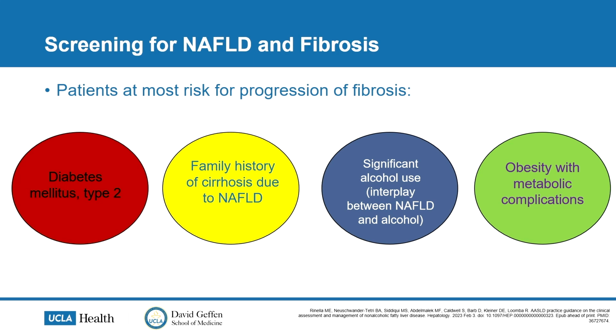It's interesting, even though this is non-alcoholic fatty liver, patients with significant alcohol use should be screened as well, since we know that a lot of patients do have metabolic syndrome or metabolic comorbidities. And there is a significant interplay between alcohol and non-alcoholic fatty liver disease that also leads to a more progressive course and more progressive fibrosis. And then the last group of patients are those that are obese that also have metabolic complications.